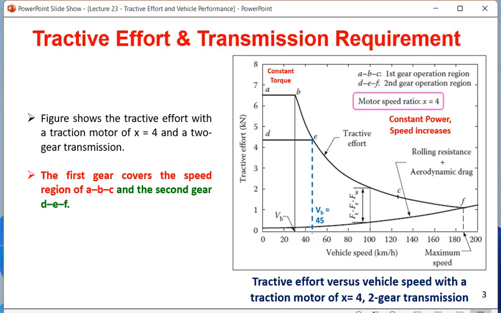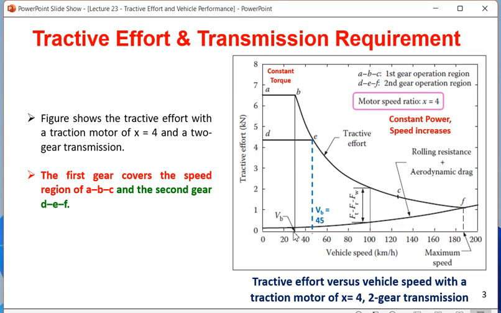Whenever this kind of situation is there, for the second gear the initial torque is 4.5 kilonewton, and for the first gear, which has a base speed of around 30 km per hour, the initial torque is around 6.5 kilonewton. So here it is 4.5 kilonewton torque, here it is 6.5 kilonewton torque, here the base speed is around 50, here the base speed is around 30.